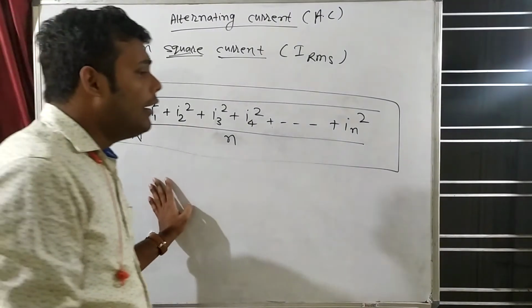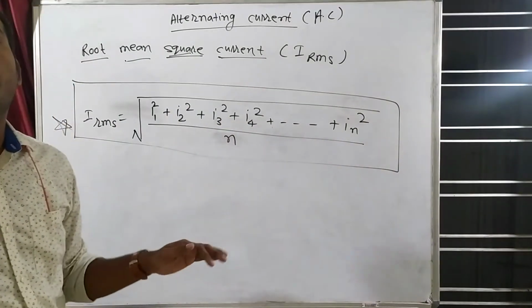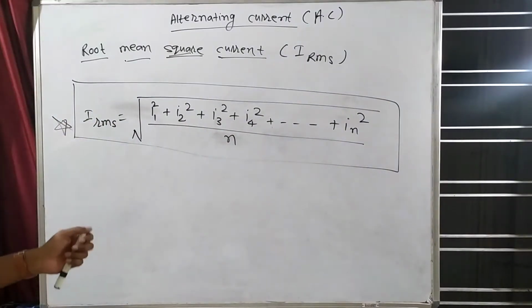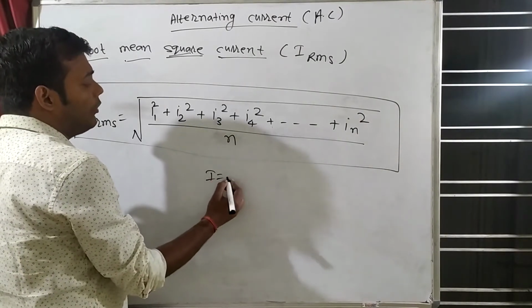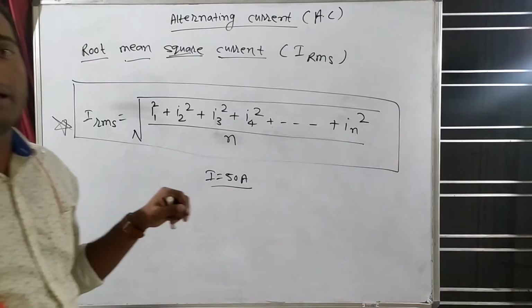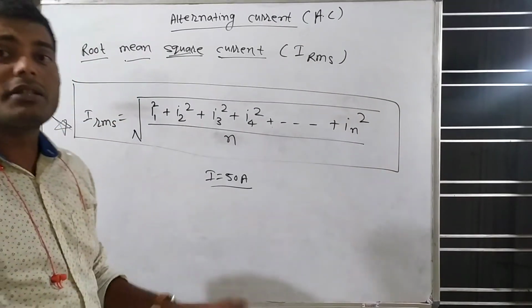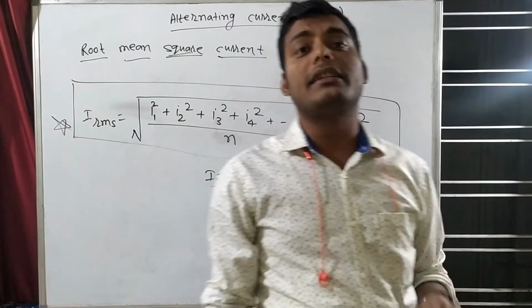So in India or anywhere, if in alternating current they are giving you some value, for example, if they say that 50 ampere current is coming, which value are they giving? They are giving you the RMS value, because alternating current is coming.